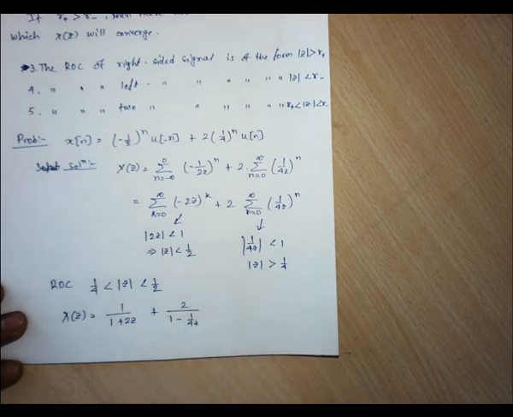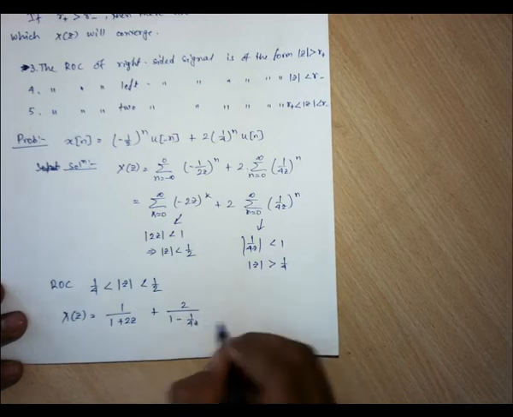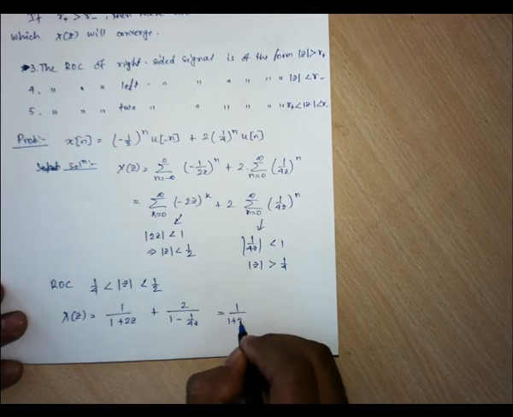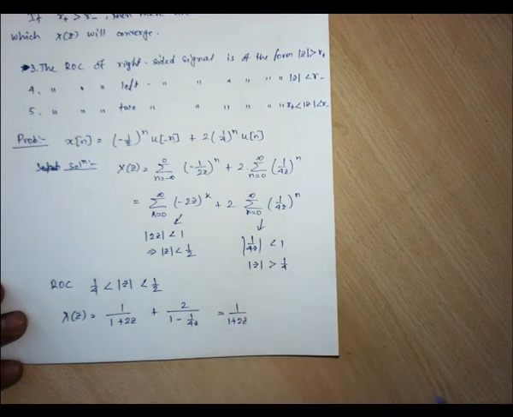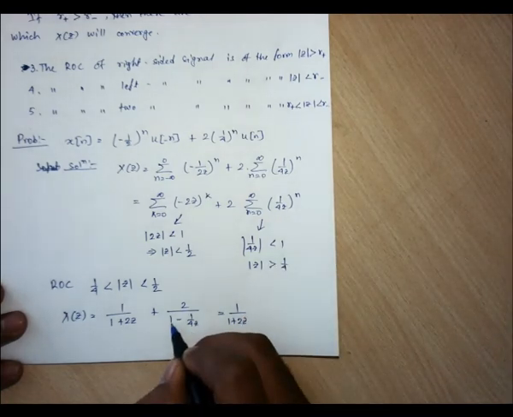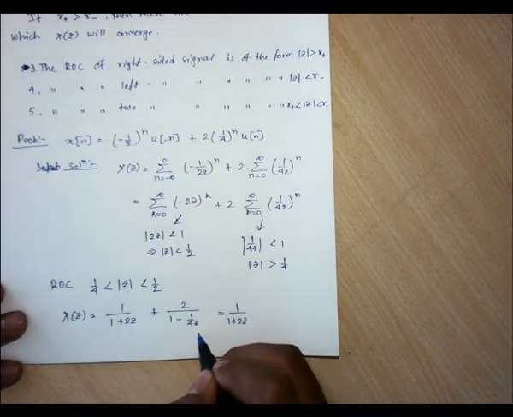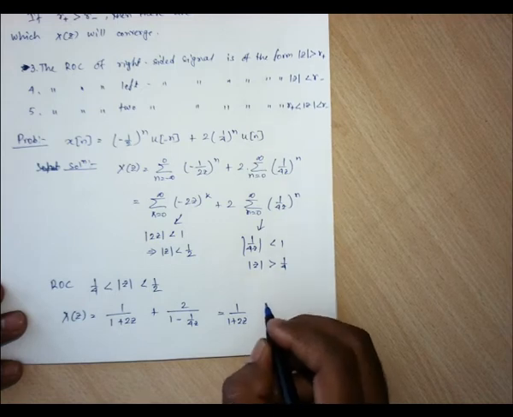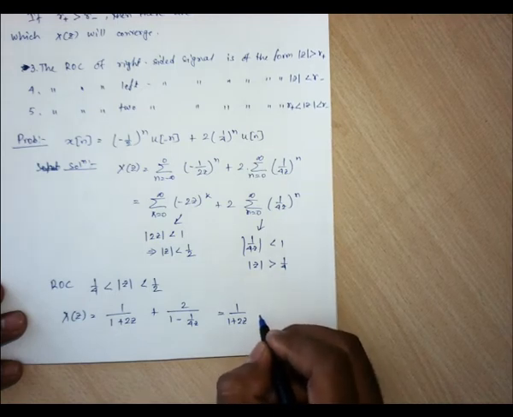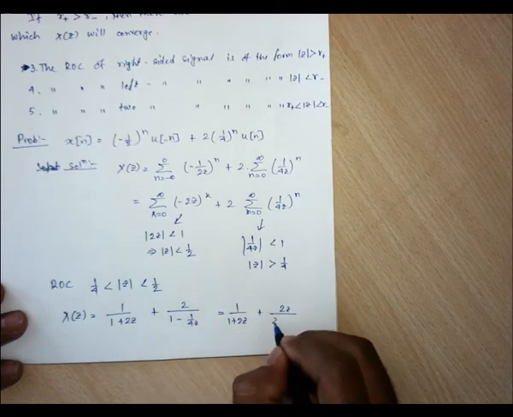Then this z will come here. This one can be written as 1 by 1 plus twice of z, then it is 1 by, right, so this one will go 4z here. Then this one will become 4z minus 1, then 4z will go there. So if we have been taking only z, then this one will become plus z will go in the numerator, twice z, z minus 1 by 4, right?